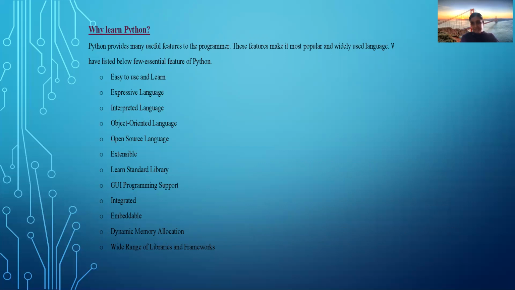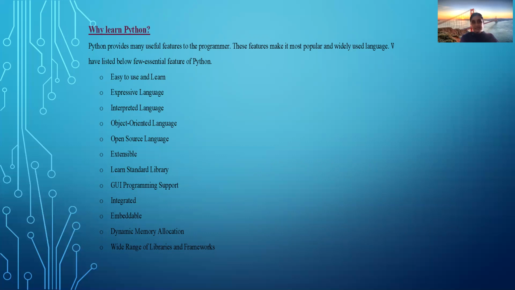Expressive language, it is easy to express any code here. Interpreted language, as we discussed, it doesn't require any compiler. It is an interpreted language. That means it debugs line by line and makes the code ready for execution. Then Python is an object-oriented programming language. That means it supports object-oriented concepts like encapsulation, inheritance, and polymorphism. There are different concepts. We will discuss them later.